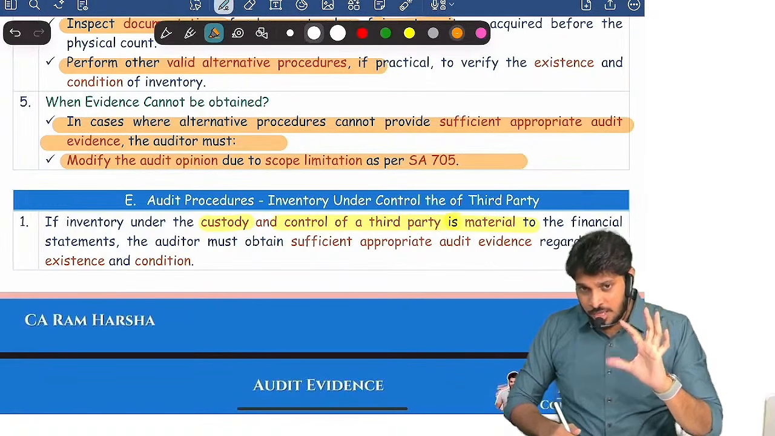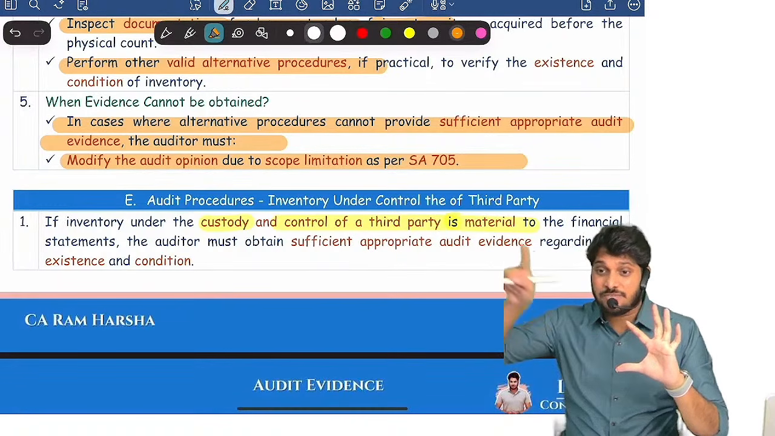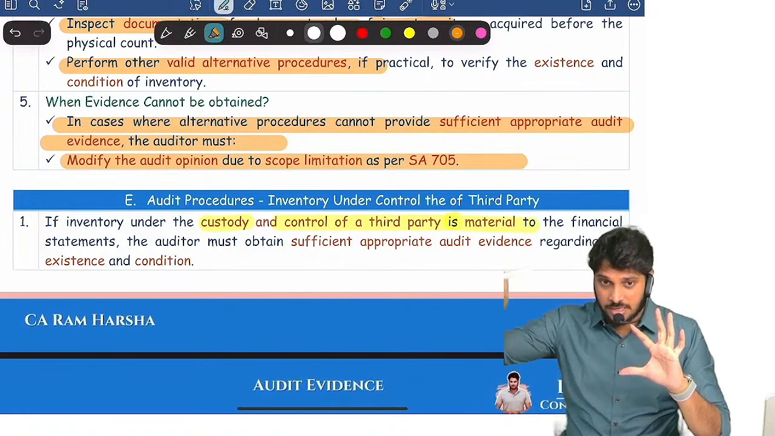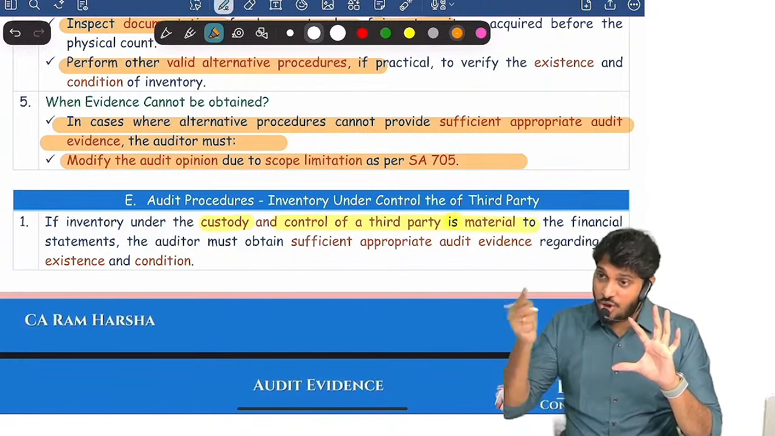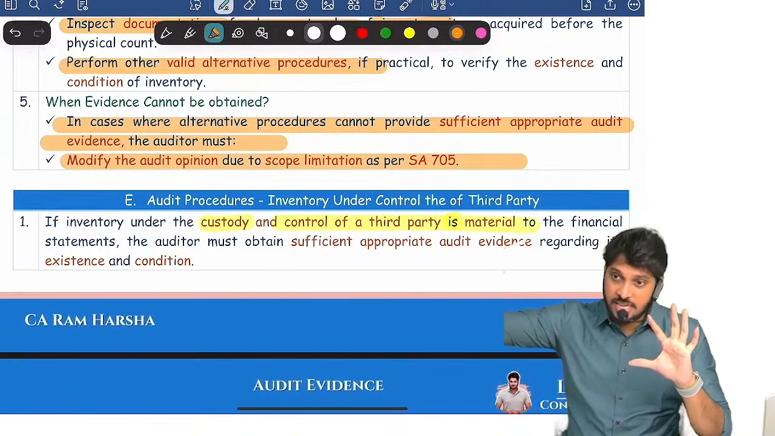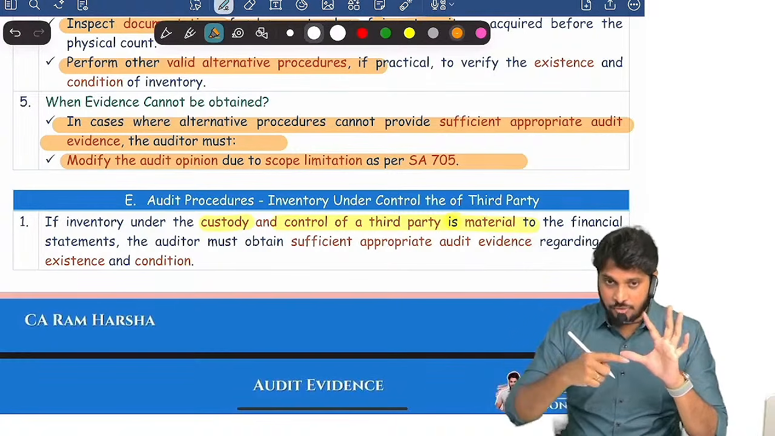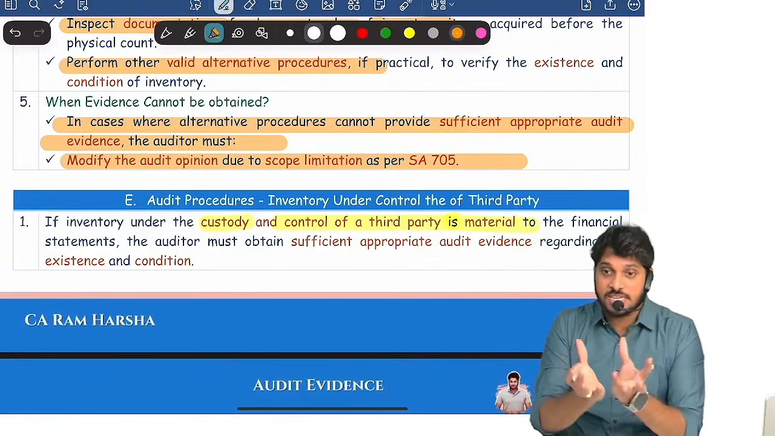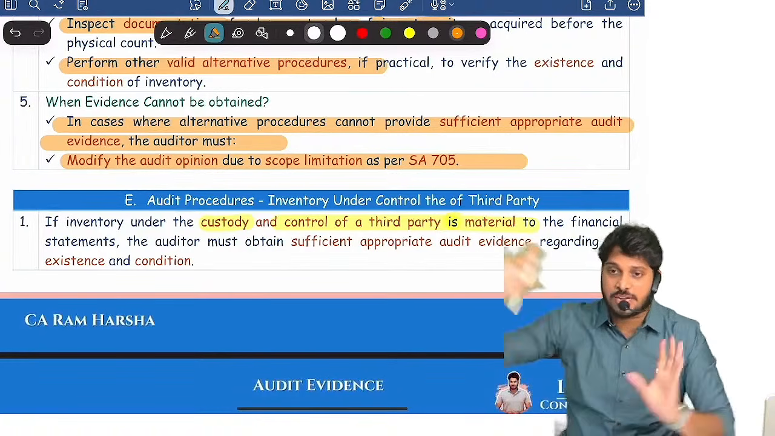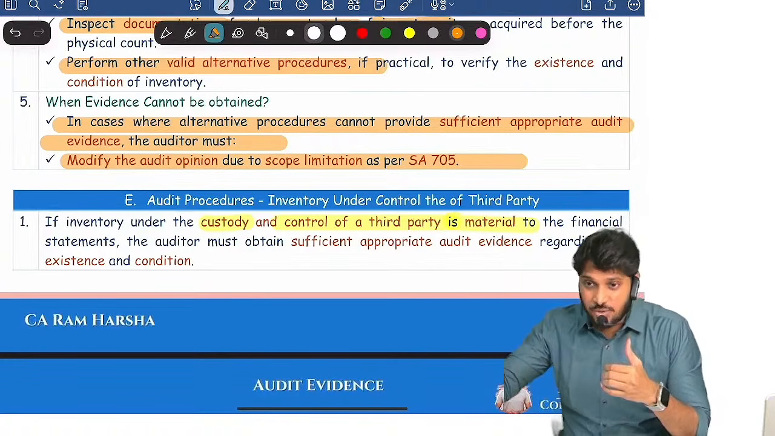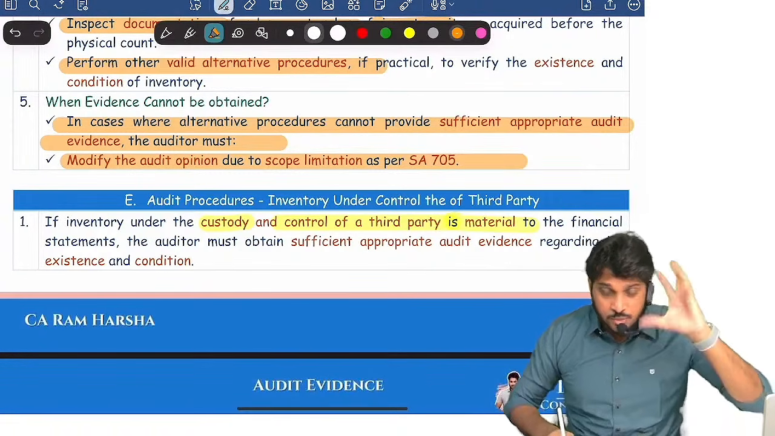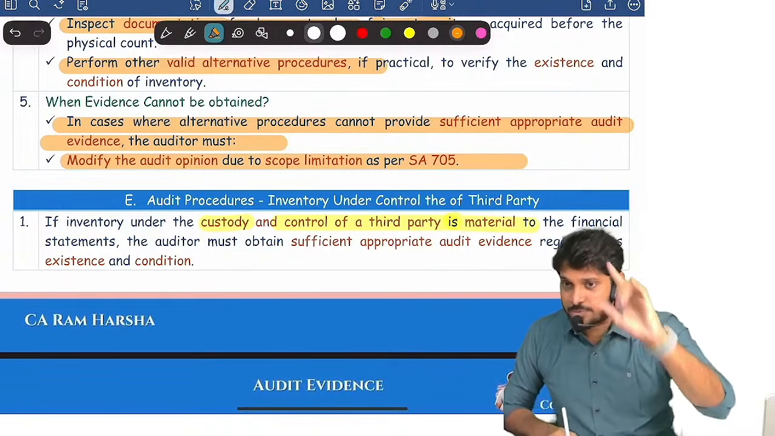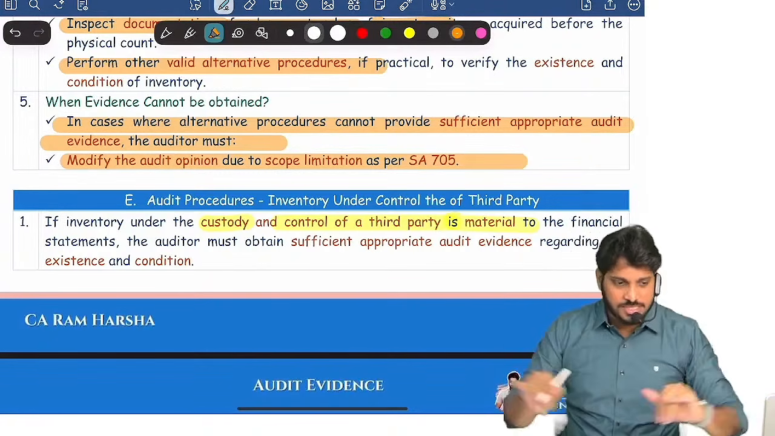Below. Inspect documentation for inventory held by the third party. Third, arrange another auditor to physically count the inventory at the third party location. Four, obtain another auditor's report or service auditor's report regarding controls related to inventory management at the third party location. If inventory is pledged as security, get a confirmation for that. These four procedures come under other audit procedures. That's it. With this, the 501 standard is also over.